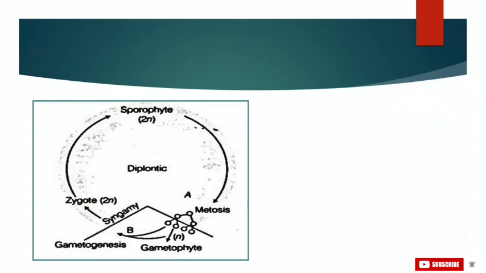Then our next is diplontic. Now what happens in the diplontic pattern of life cycle? In this type, the diploid sporophyte is dominant. The multicellular diploid phase is called sporophyte and it is dominant. The gametophytic phase is represented by the single to few celled haploid gametophyte. This kind of life cycle is termed diplontic. All seed bearing plants, that is gymnosperms and angiosperms, follow this pattern of life cycle. One example is Fucus, an alga, which is diplontic.